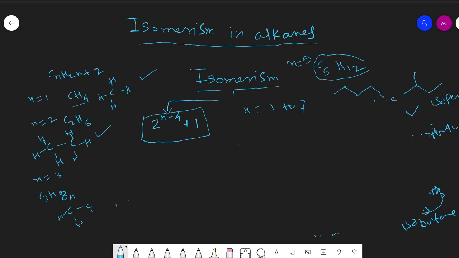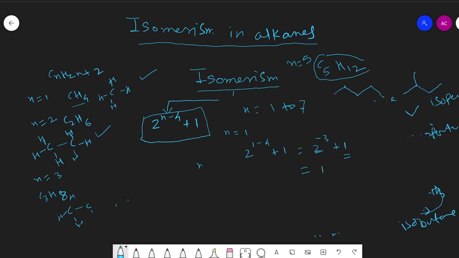If n is equal to 1, how many isomers are there? We can write 2 to the power 1 minus 4, plus 1. What will happen here? 2 to the power minus 3, plus 1. If the power is negative, then neglect that term. Then which number remains? 1. It means a one carbon containing compound will be only one, that is, it will not have any isomer.